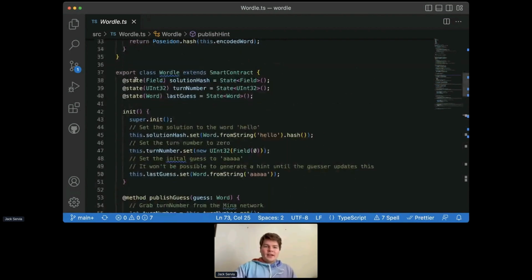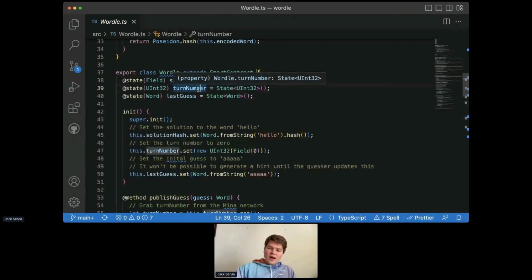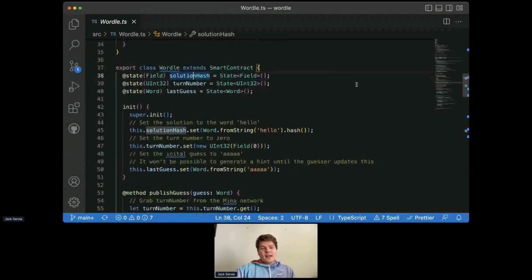Now we'll jump up here again into our state, and we'll talk about what each of these things do, and then we'll jump into Word. Solution hash is what it sounds like. It's a hash of our solution, and we use this to store a commitment to the solution so that the hint generator can't change the solution mid-game. This way we have one solution for the whole game, and we can check that we're generating hints for the correct solution without revealing it. We just hash whatever we pass in to solution down here, and check that it equals this solution hash that we have stored on chain.